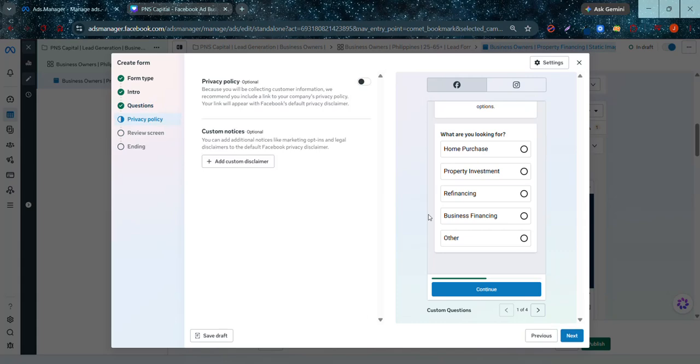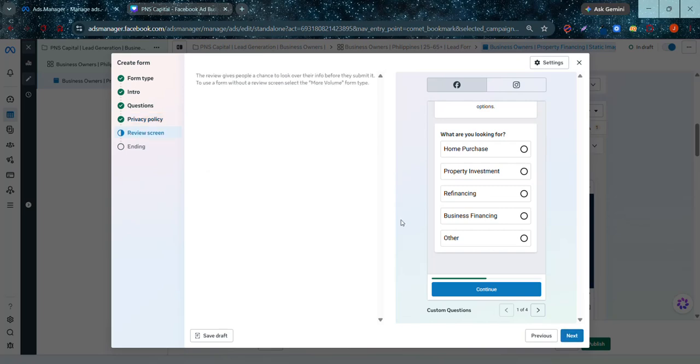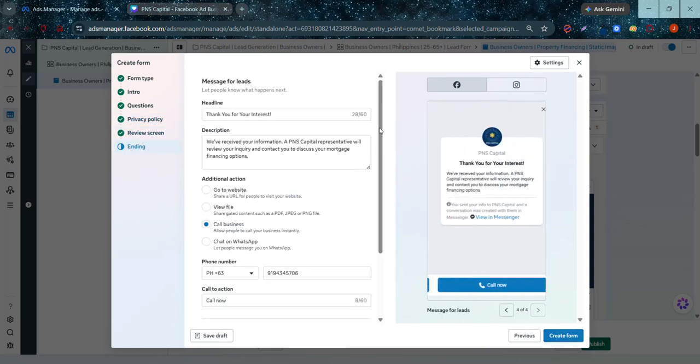So here, this is where you add the privacy policy of your business. For now, I've set it to no privacy policy since our business does not have a privacy policy yet. And then lastly, for the ending, this is where you put the headline for when people submit their form.